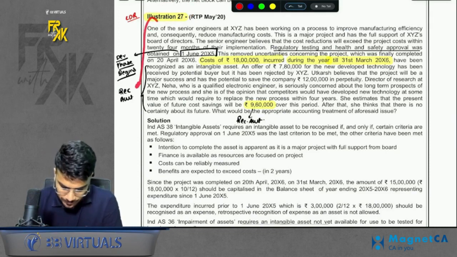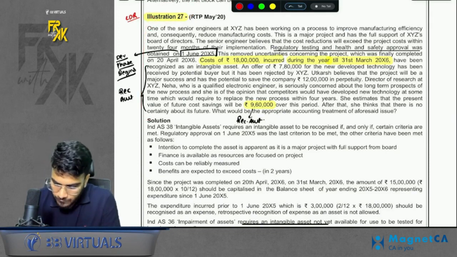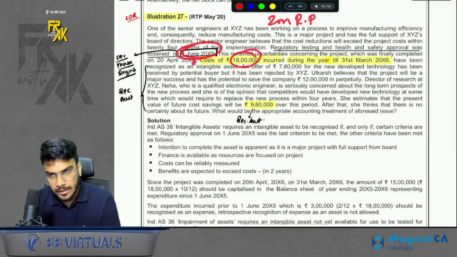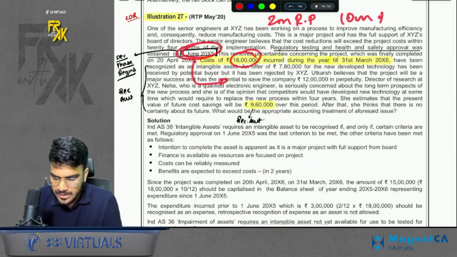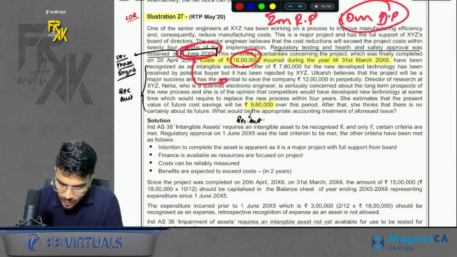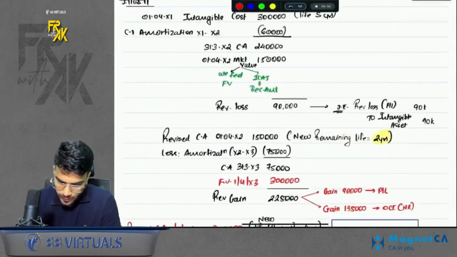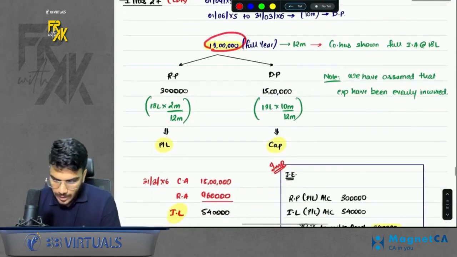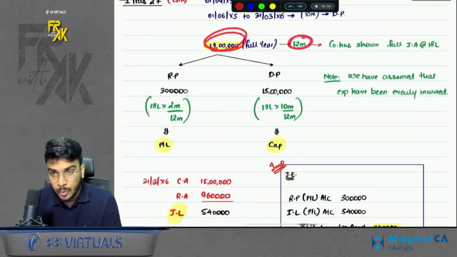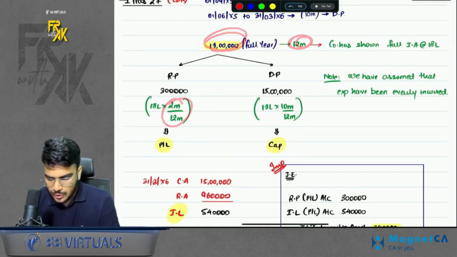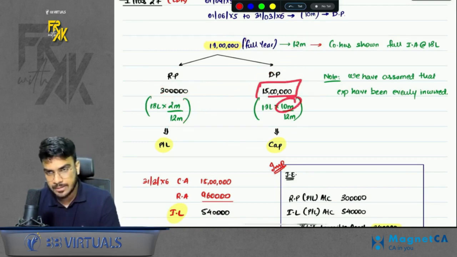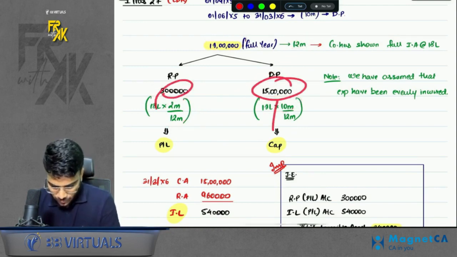So it says in this question, I'll give you a summary of this. We incurred 18 lakhs for the whole year. But in the current year, first 2 months were research phase, and from 1st June till the year end, that is for 10 months, it was development phase. But the bifurcation of expense was not given. So how do we bifurcate? We have one information saying that 18 lakhs is for the full year. Out of this 18 lakhs for 12 months, 2 months is research phase. So we can find out proportionately now that 3 lakhs will be under research phase and the balance will be under development phase for 10 months. You can capitalize 15 lakhs and you can transfer to profit and loss 3 lakhs.